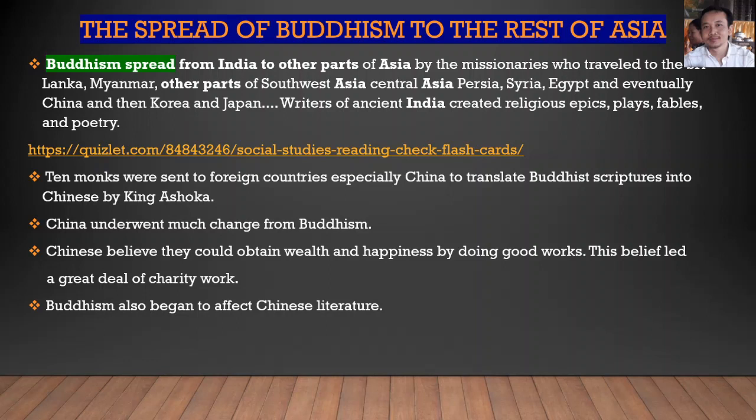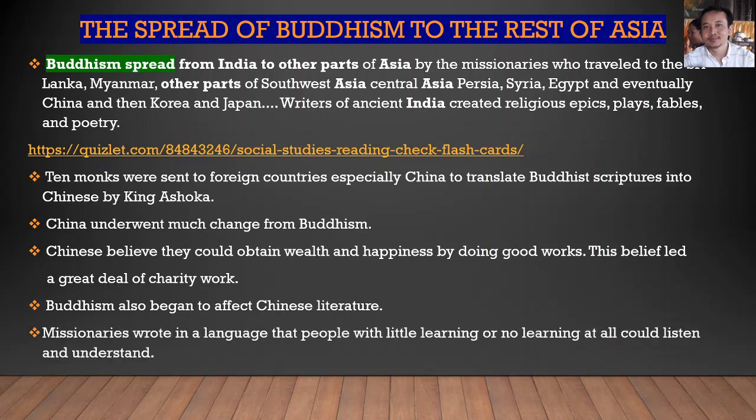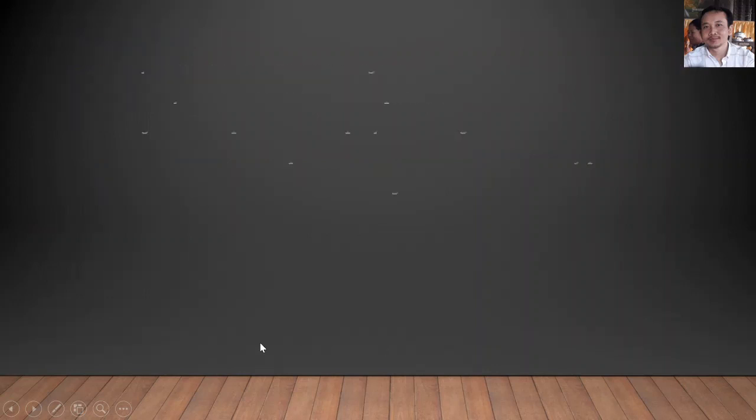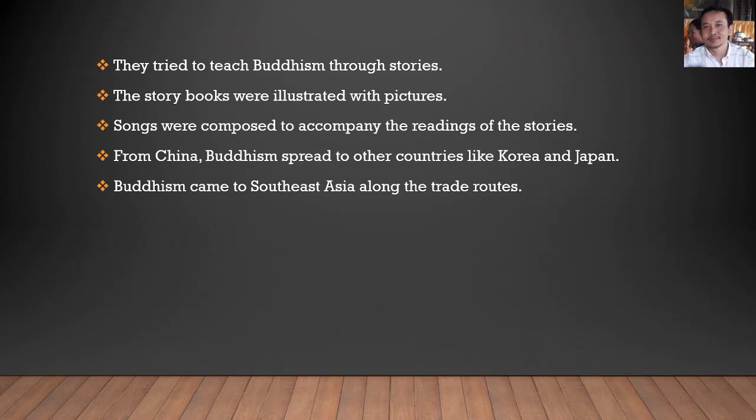Buddhism also began to affect Chinese literature. Missionaries wrote in a language that people with little learning or no learning at all could listen to and understand, and they tried to teach Buddhism through stories. The storybooks were illustrated with pictures.